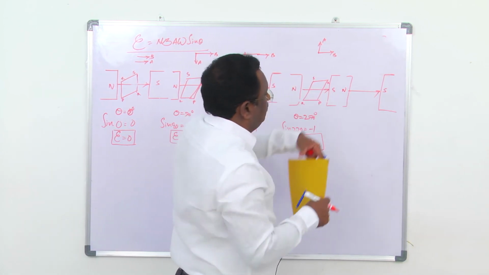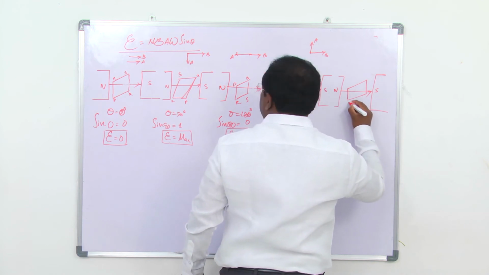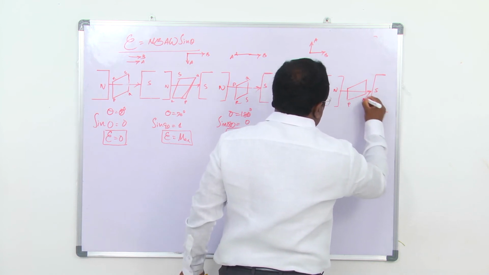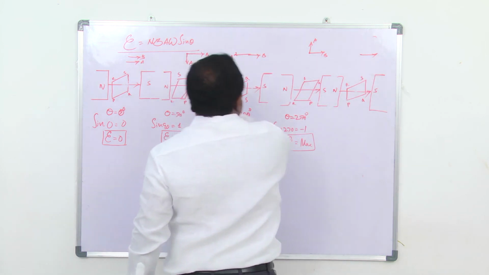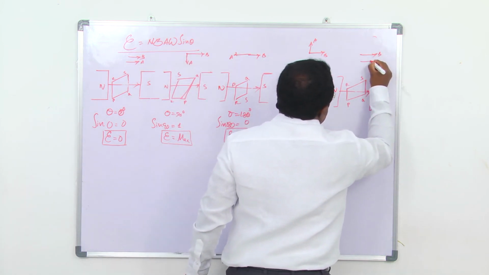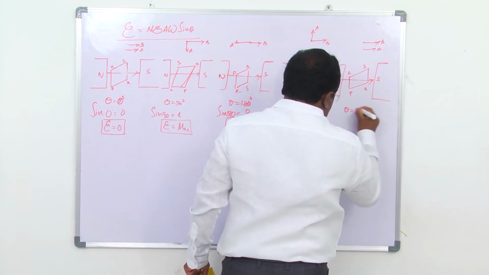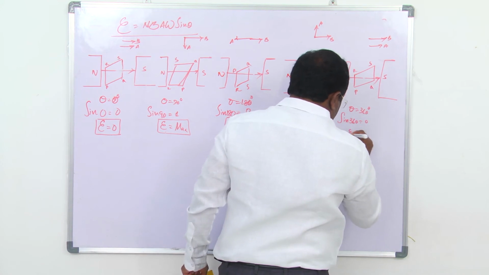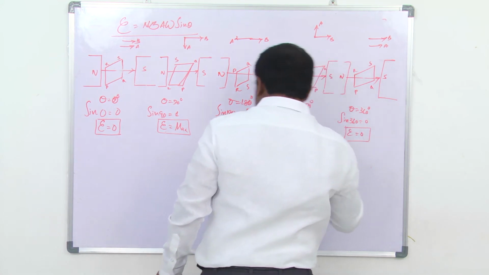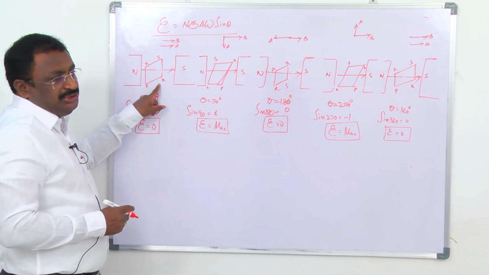Next, like this. PQ, same as this one. This is the direction of B, this is the direction of A. Theta is equal to how much? 360 degrees. So sin 360 is equal to 0. Now when the coil rotates, this is the initial position.